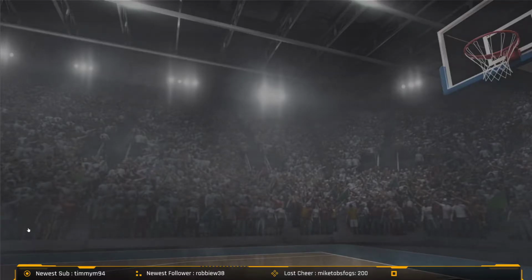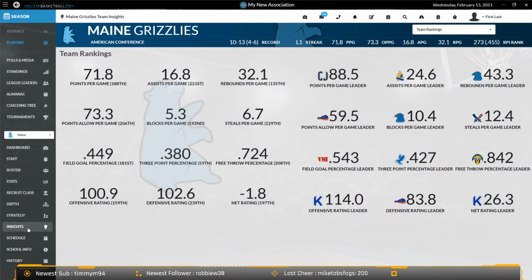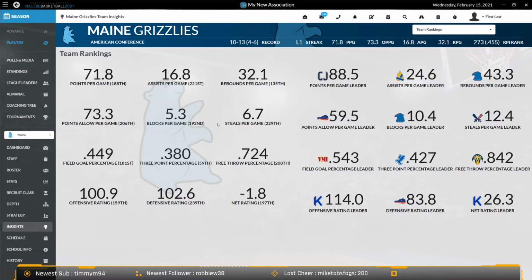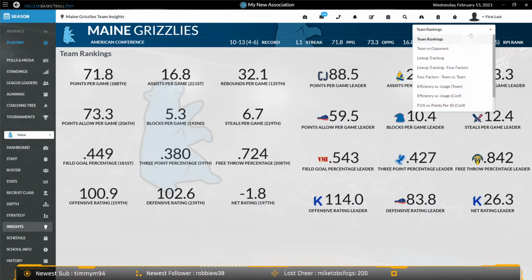Let's take a look at the insight screen, because there's new information here that I want to go over, and there's more coming to this screen. This is a screen that I really want to add as much detail to as possible. Obviously, on the left side here, you see all of your own team's rankings for where you rank in all of these different stats, and then you can see who is the best school in each stat on this side.